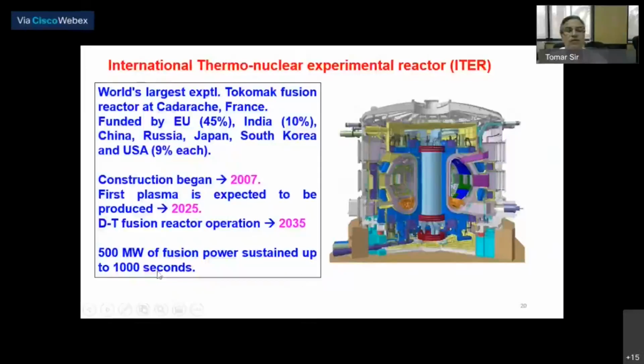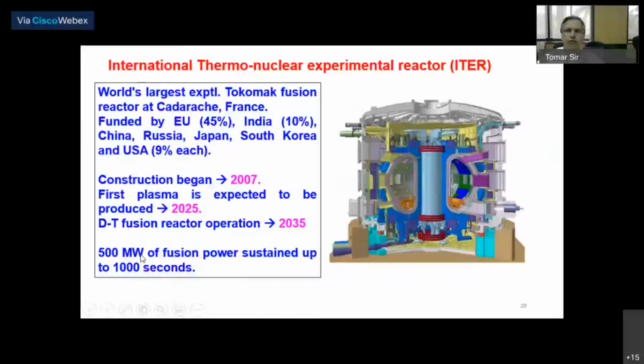So now you see there is something called the Q, the gain of the fusion reactor. If the gain is 1, that means input power and output power are the same. But if you have a gain of 5, that means if you have 100 megawatt power as input energy, then you get 500 megawatt of output energy.